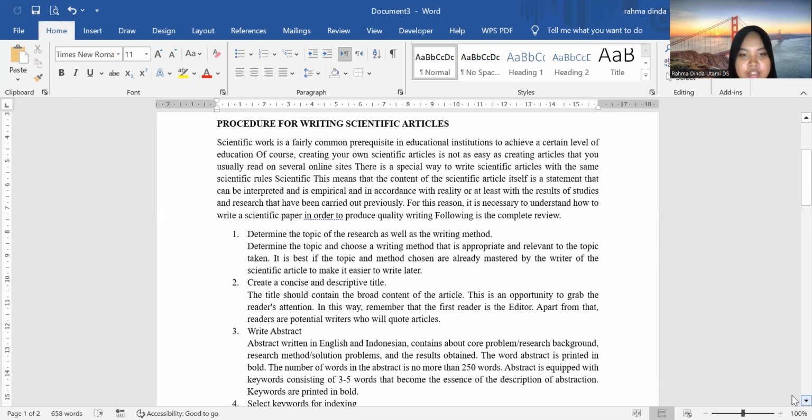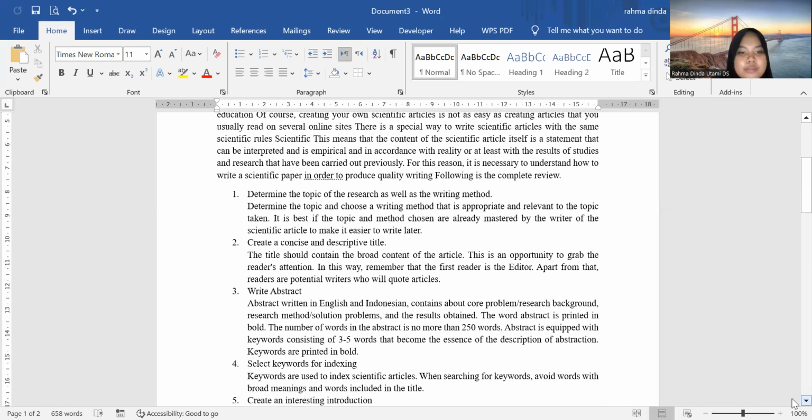Second, create a concise and descriptive title. The title should contain the broad content of the article. This is an opportunity to grab the reader's attention. In this way, remember that the first reader is the editor. Apart from that, readers are potential writers who will quote articles.